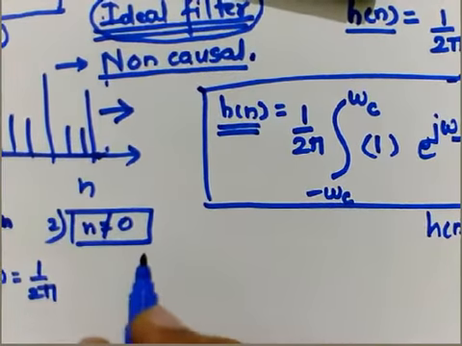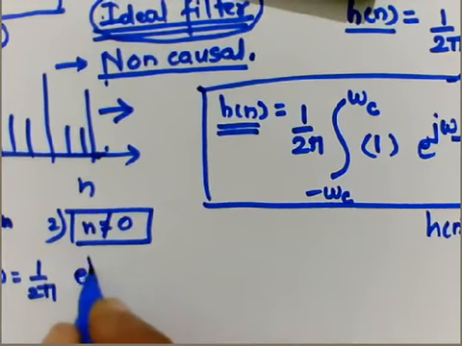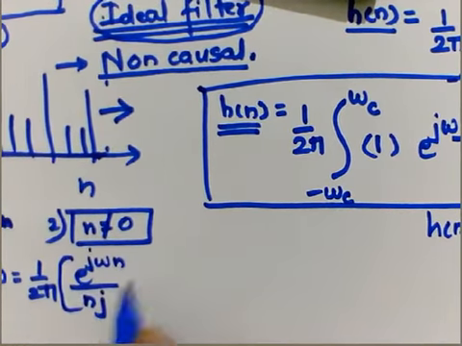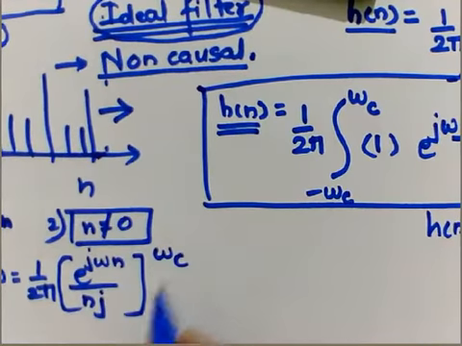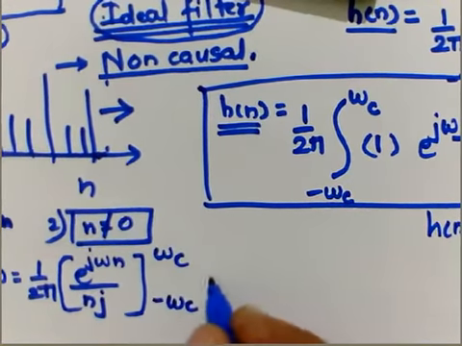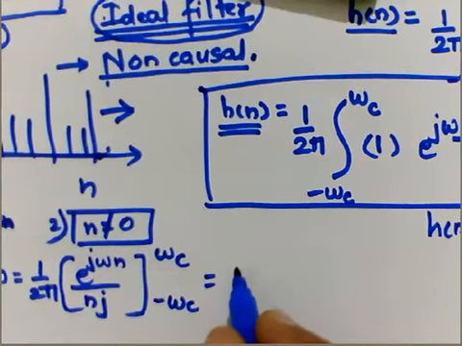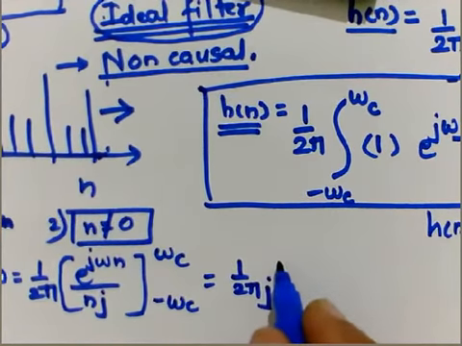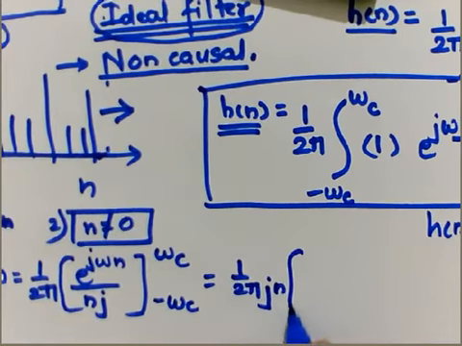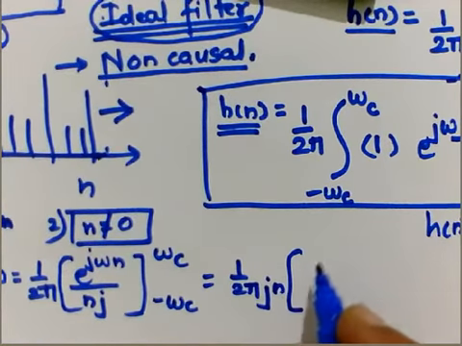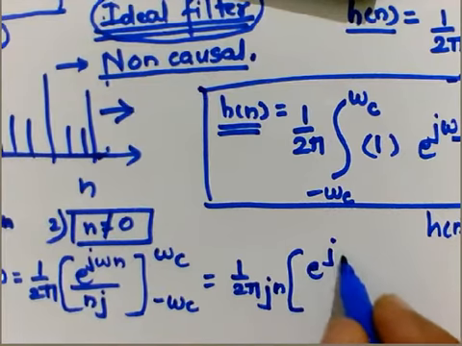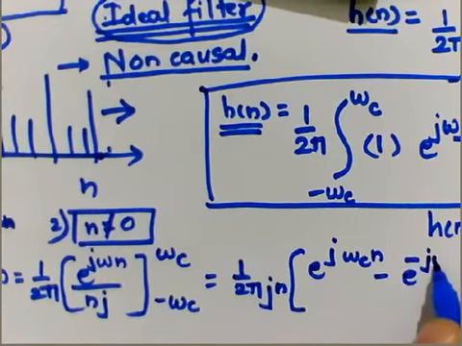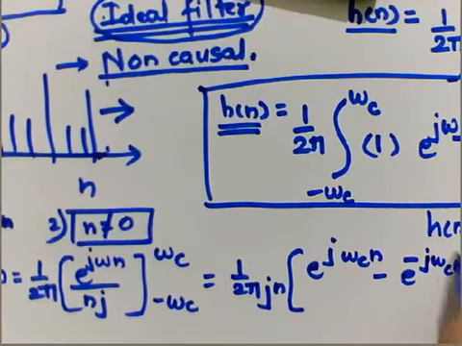So it will be e raised to j omega n by nj. Once this is done, we get 1 upon 2 pi, with j and n taken outside, times e raised to j omega c n minus e raised to minus j omega c n.